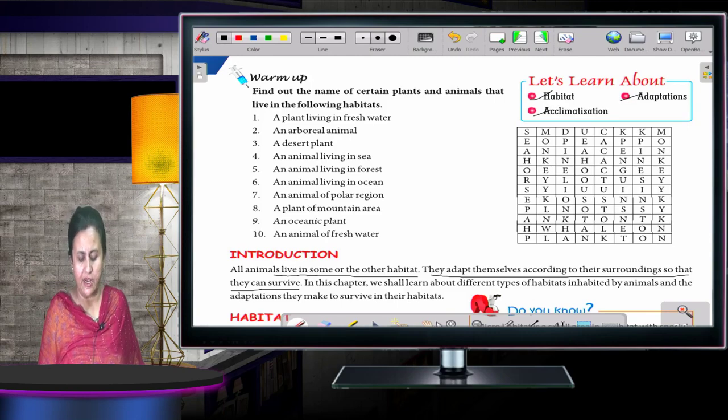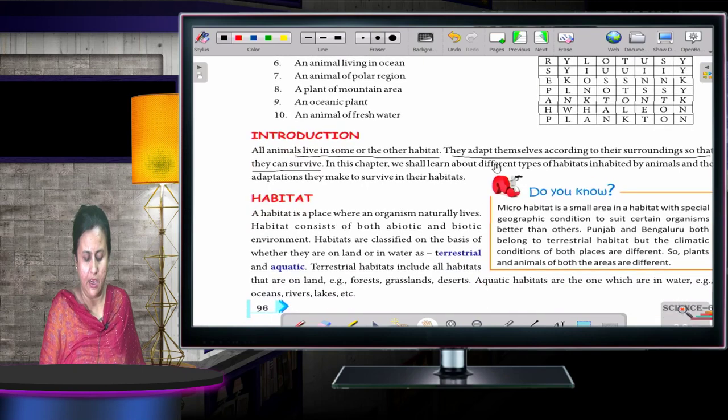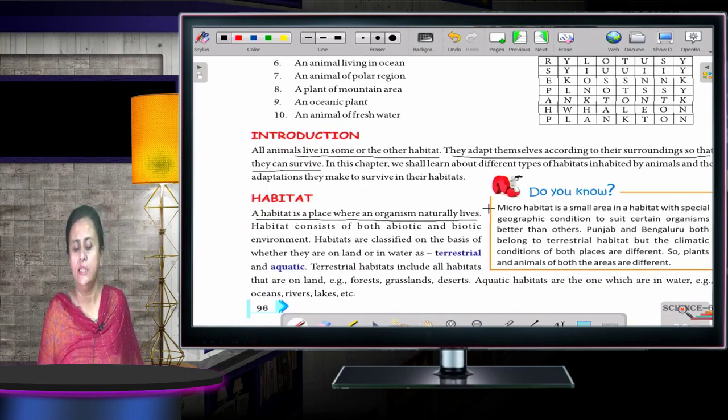So here I am going to tell you what a habitat is first of all. A habitat is a place where an organism naturally lives. How the organism is living in its natural environment, that is habitat. Habitat consists of both abiotic and biotic environment. Now, habitats are classified on the basis of whether they are on land or in water, as terrestrial and aquatic.